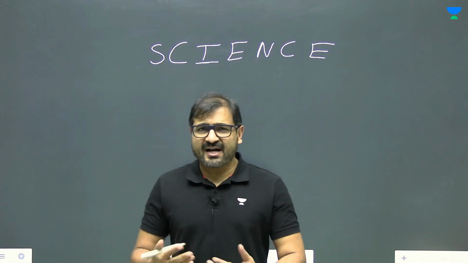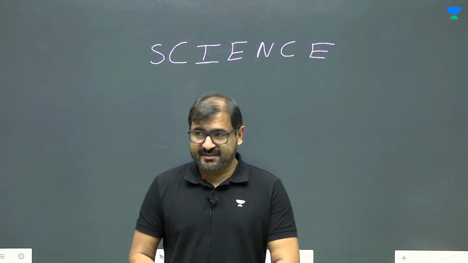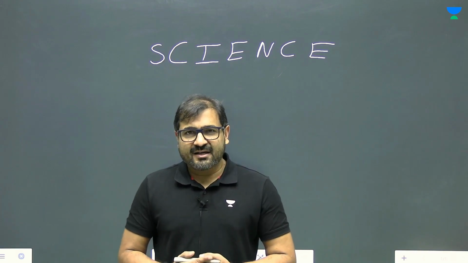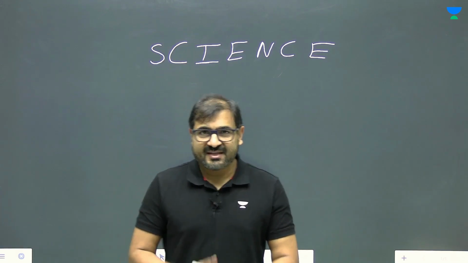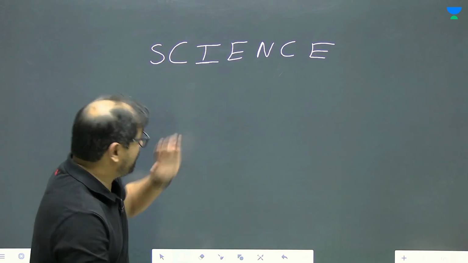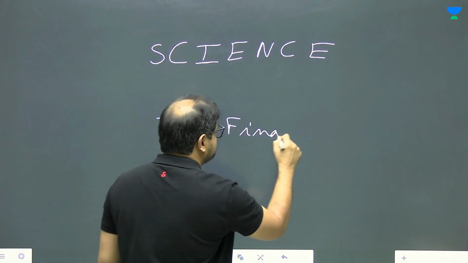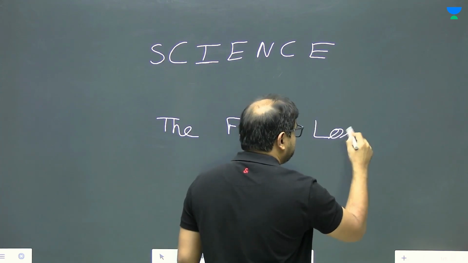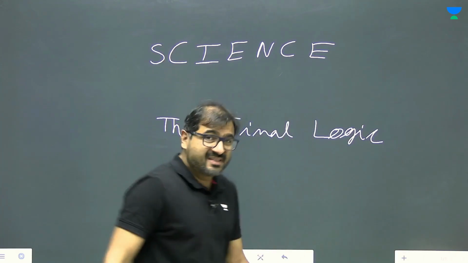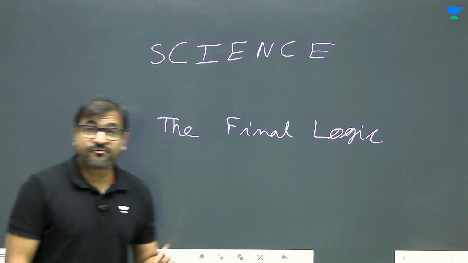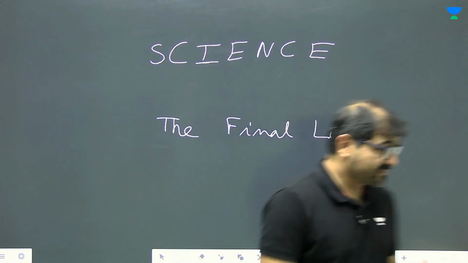So if anybody asks me what is physics, my answer always is this: it is the final logic of all sciences.